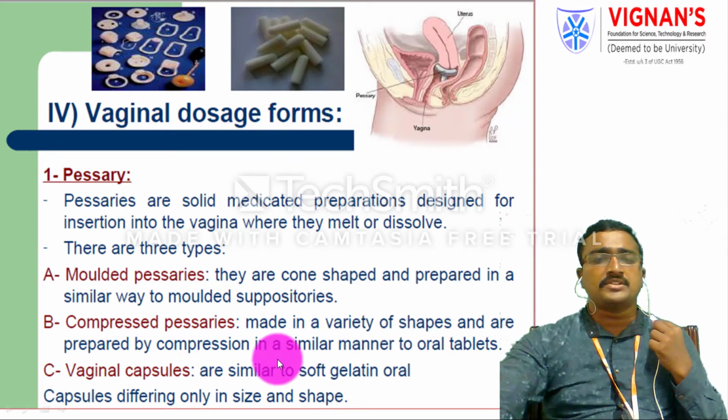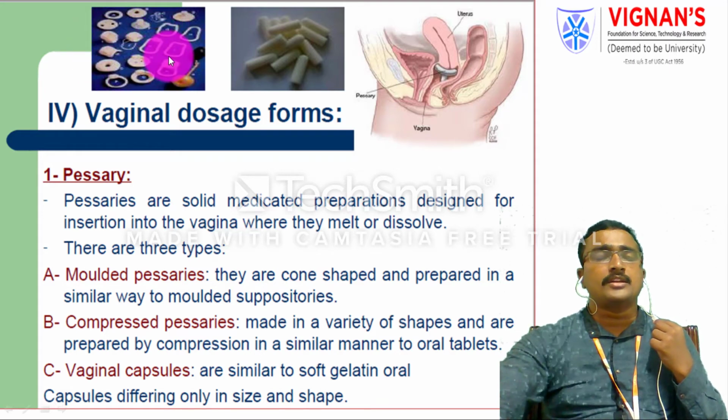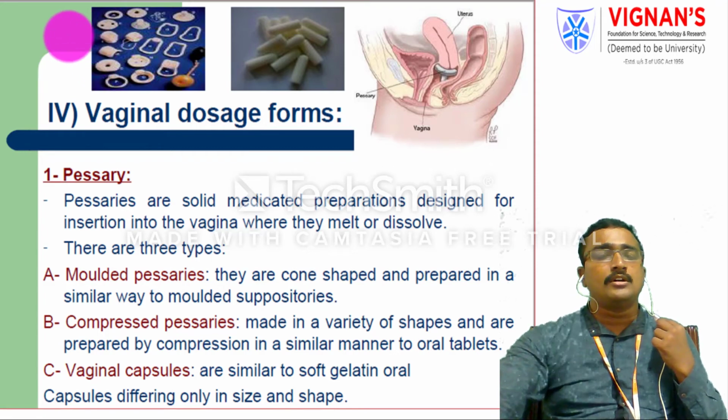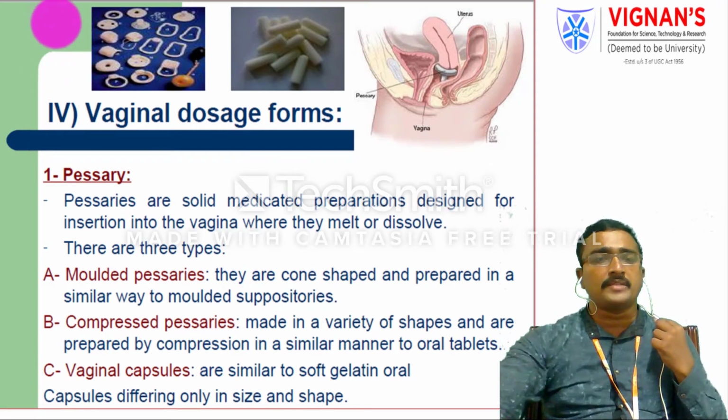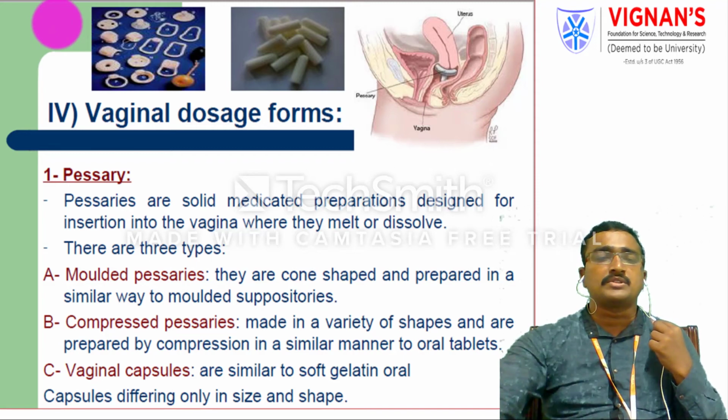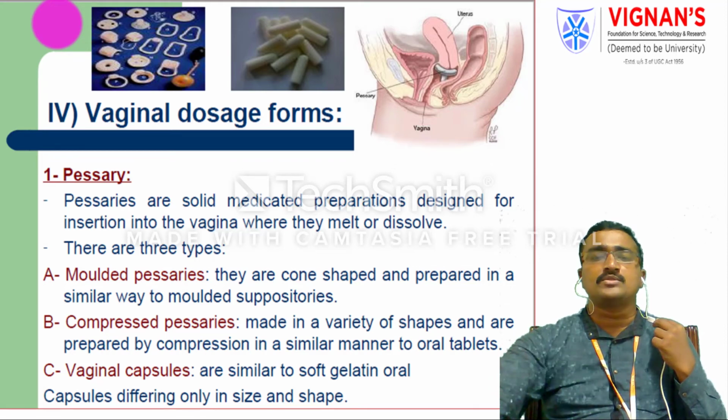Compressed pessaries are also available. These are available as compressed suppositories, with different shapes. They are prepared by a compression process in a similar manner to oral tablets. Just as oral tablets are compressed, pessaries are also compressed with the help of a compression process. They apply high pressure, and then different shapes are made. The vaginal capsules are similar to soft gelatin capsules administered by the oral route.